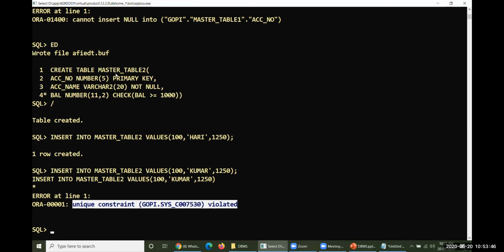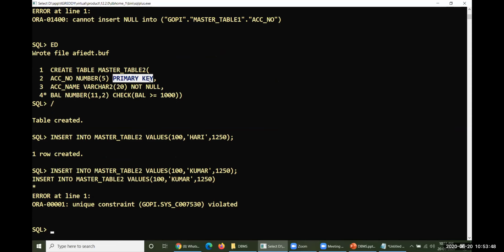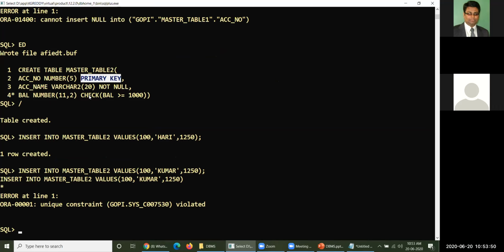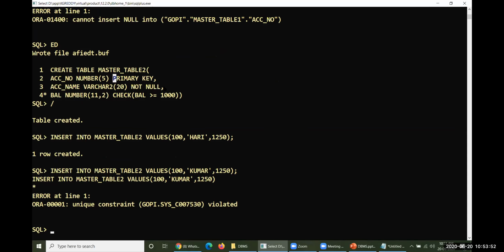I haven't enforced unique here. I have enforced primary key only. I haven't enforced any unique constraint here. I have enforced only primary key here. Therefore, the primary key will be the combination of unique and not null.